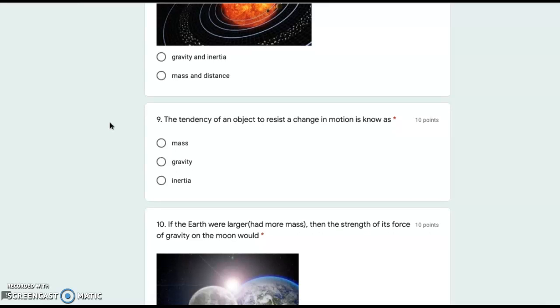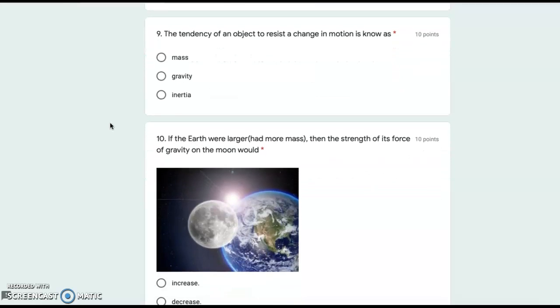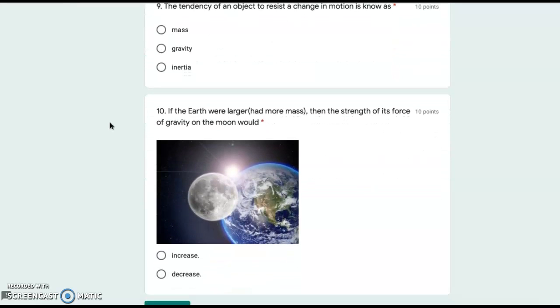Number 9. The tendency of an object to resist a change in motion is known as mass, gravity, or inertia. Number 10. If the Earth were larger, which means had more mass, then the strength of its force of gravity on the moon would increase or decrease?